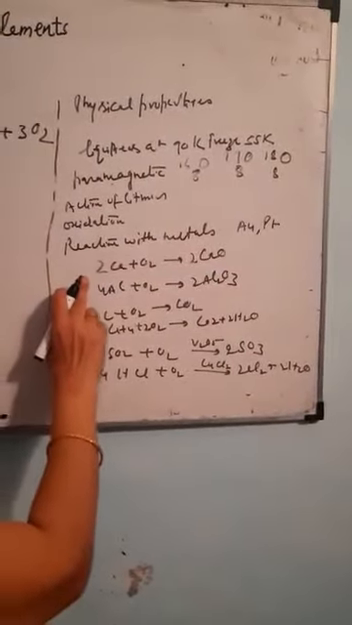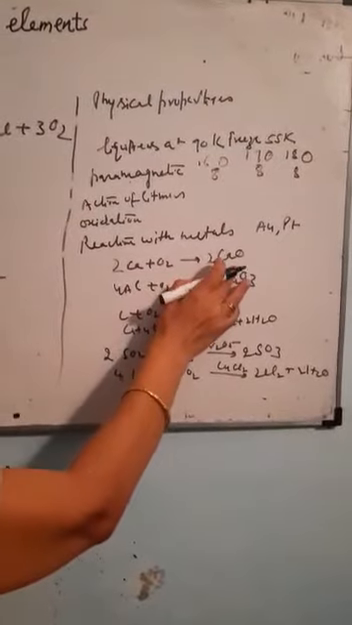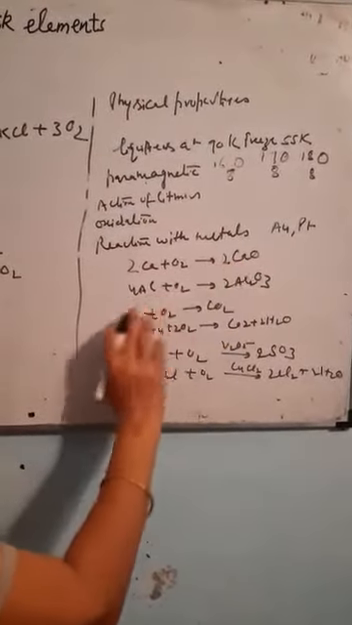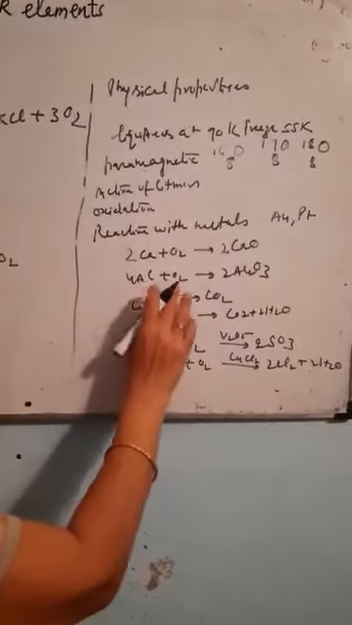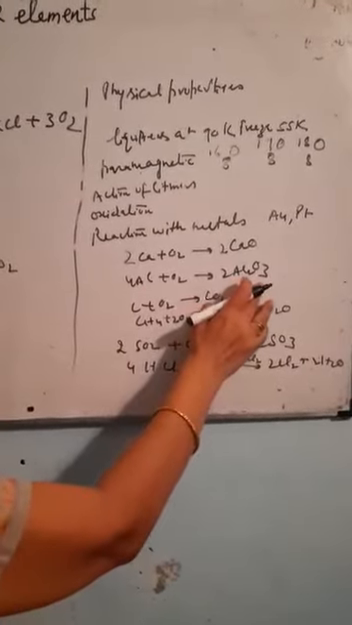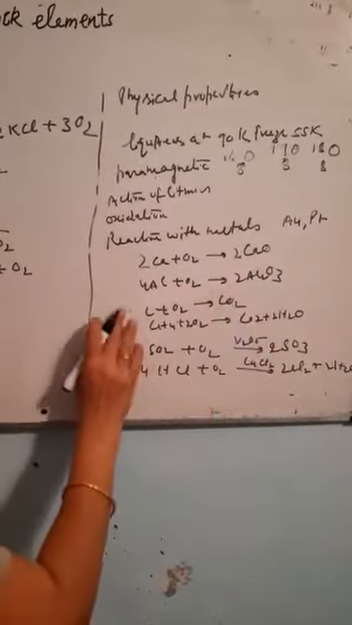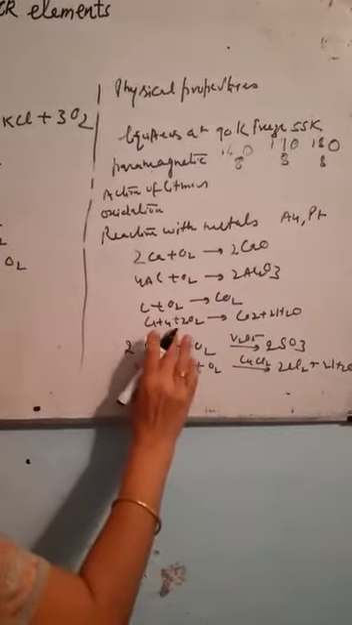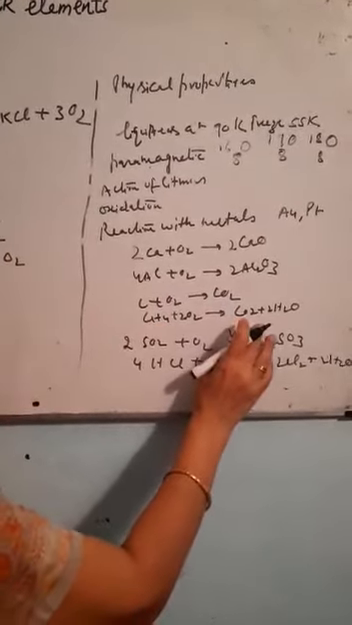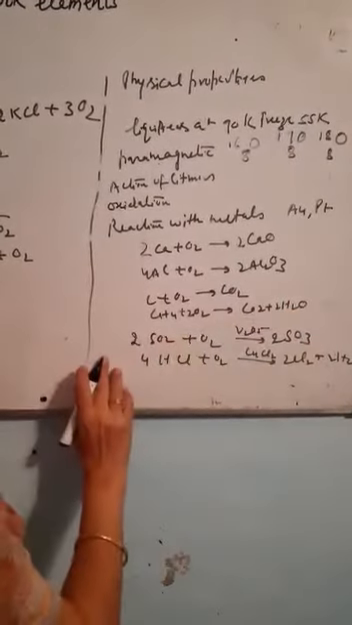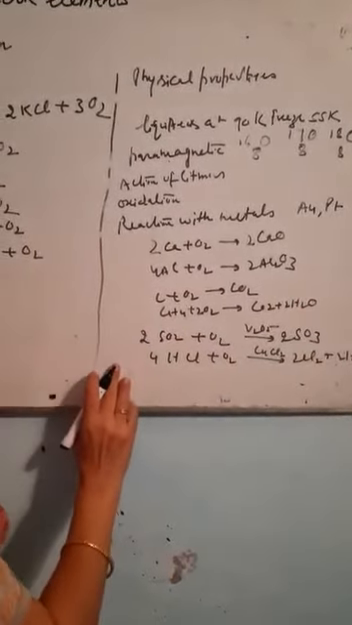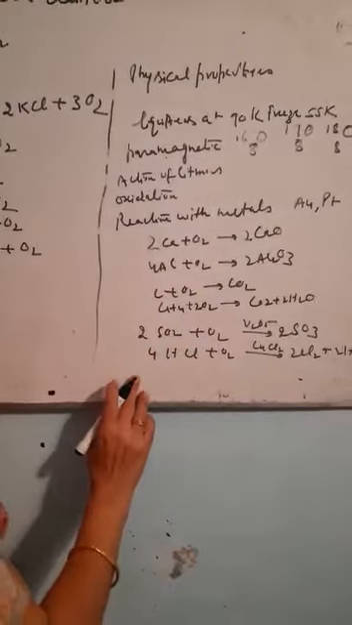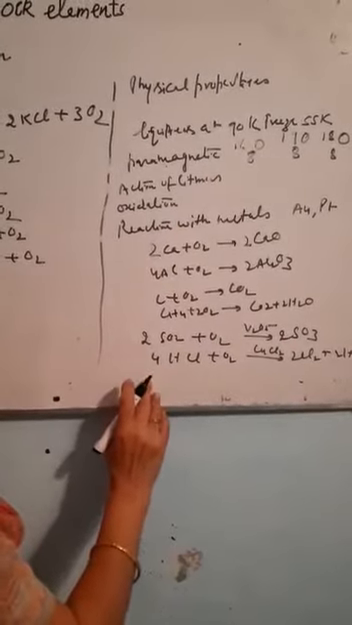If it reacts with calcium, there will be formation of calcium oxide. If it reacts with aluminium, there will be formation of aluminium oxide. With a non-metal, carbon, it gives carbon dioxide. With methane, it will give carbon dioxide and water. Similarly, it is also used for some catalytic oxidations.